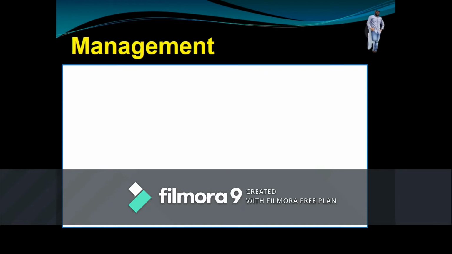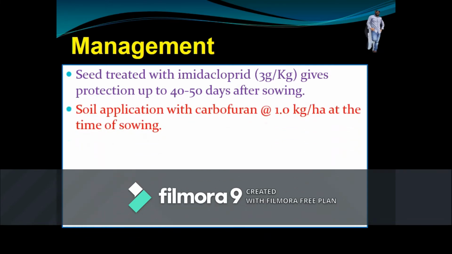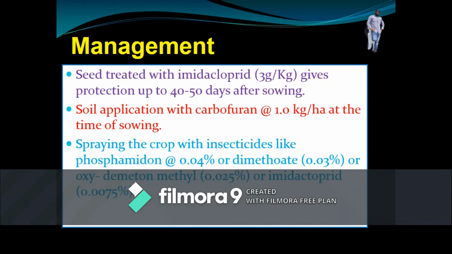Coming to the management, seed treatment with imidacloprid 3 grams per kg of seed gives protection up to 40 to 50 days after sowing. Soil application with carbofuran 1 kg per hectare at the time of sowing, and spraying with insecticides like phosphamidon, dimethoate, methyl demeton and imidacloprid give effective control of this pest.